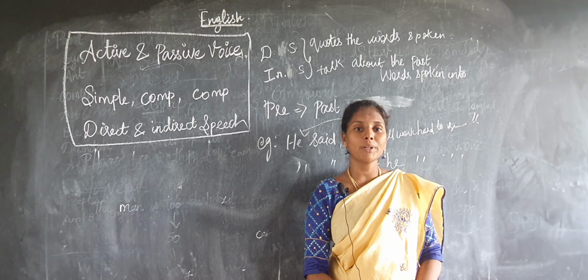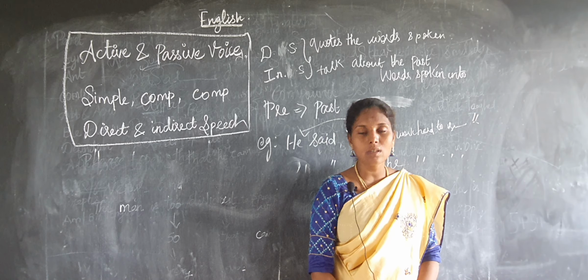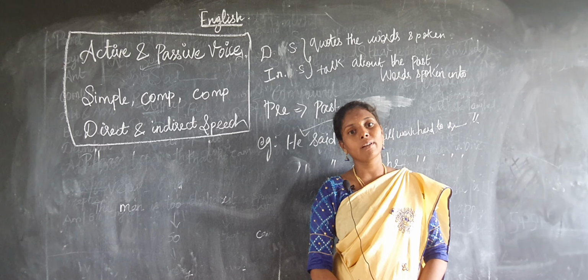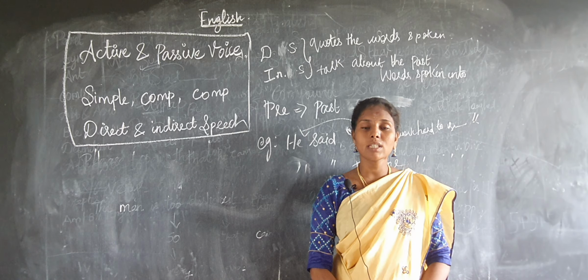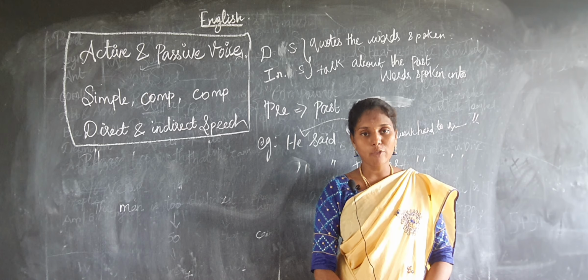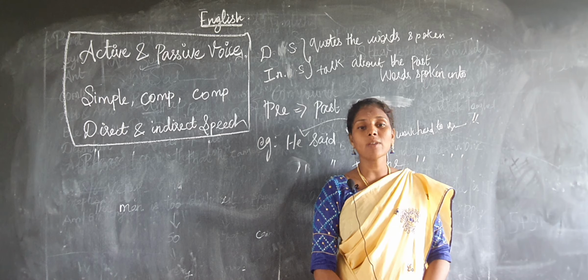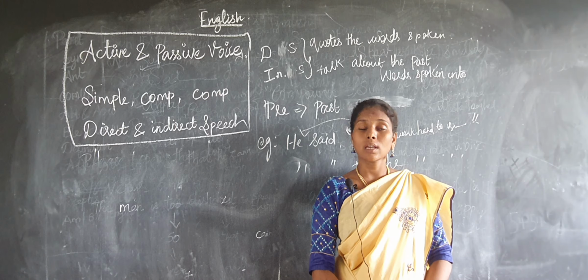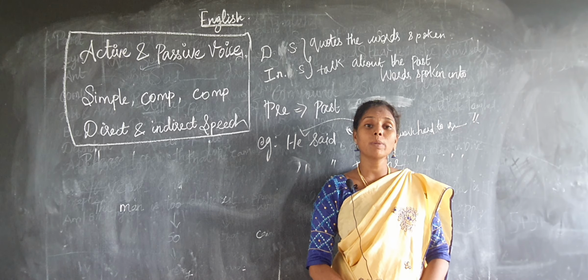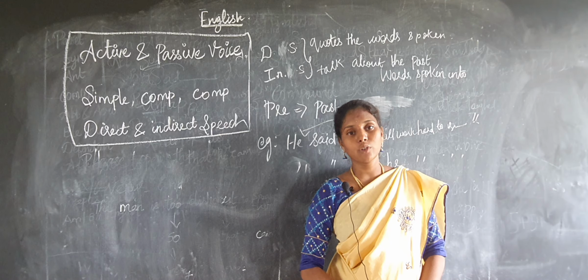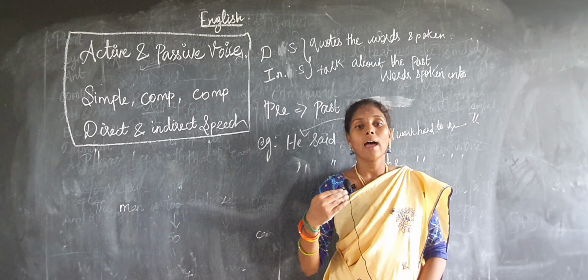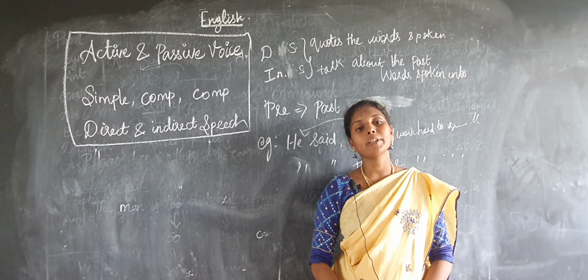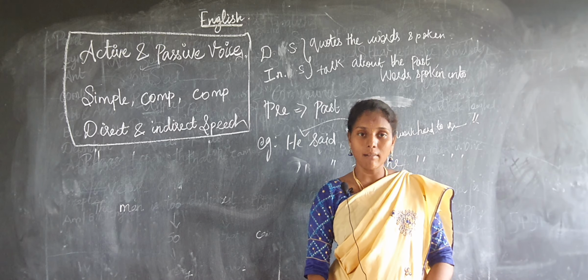Next thing, writing competencies. In writing competencies you are having notice writing, letter writing, report writing, and article writing. So for notice writing we are having some rules. First you have to put the box, notice and the school name and what the competition, and the title. Okay, so sorry, on the left side you have to mention the date. Next the content, and below you have to write the cultural secretary or school pupil leader and then write the name. For letter writing, report writing and article writing, you have already learnt.